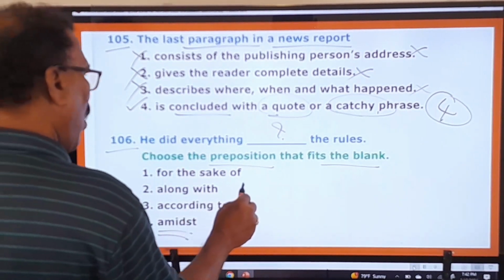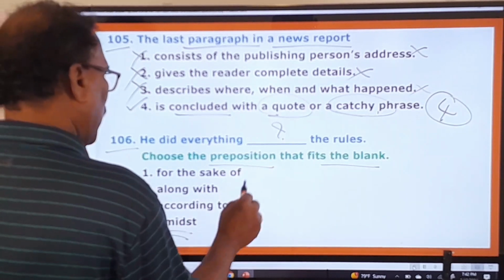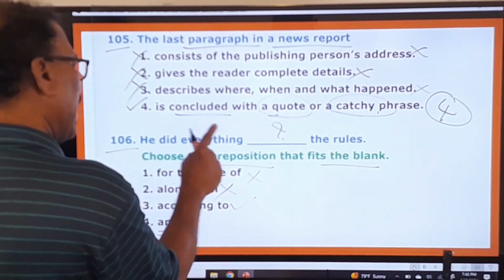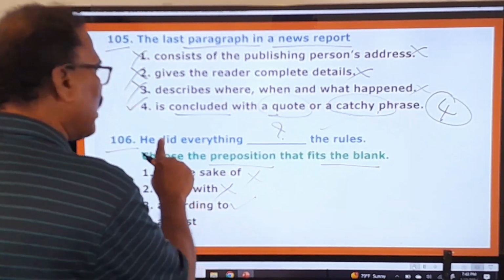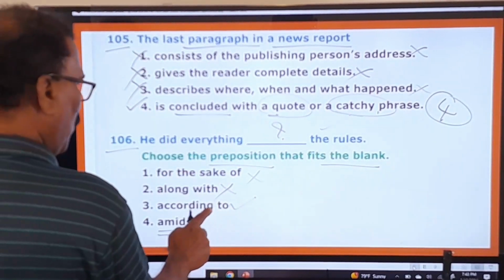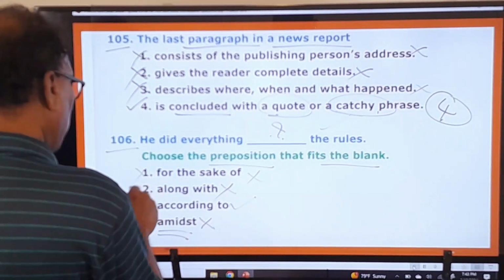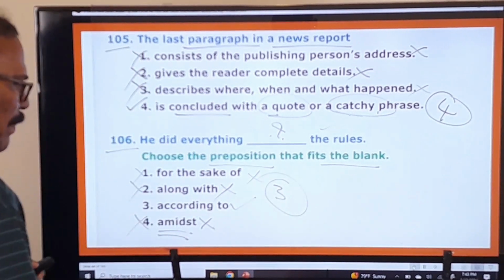And for the sake of, okay, for the sake of means nimittamu. Not that, along with, no, according to, right? He did everything according to the rules. Rules prakaramuga atadanta cheshadu. So this only fits in this blank. So amidst the rules, no. So first one, second one, fourth one are wrong. Only the third one is your right option.